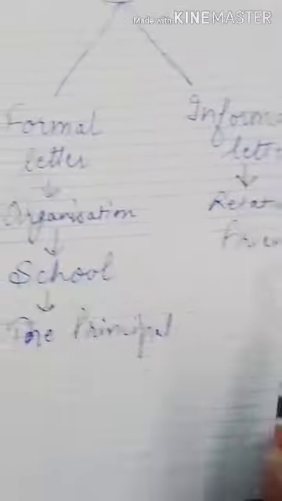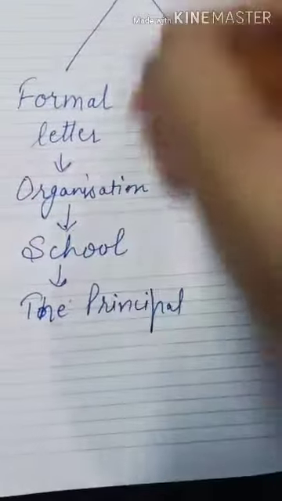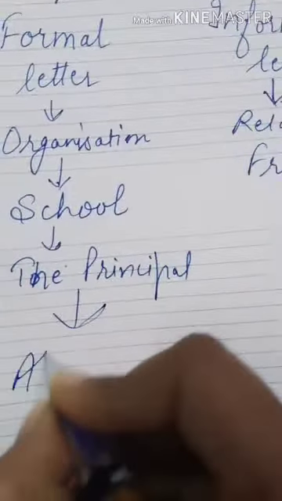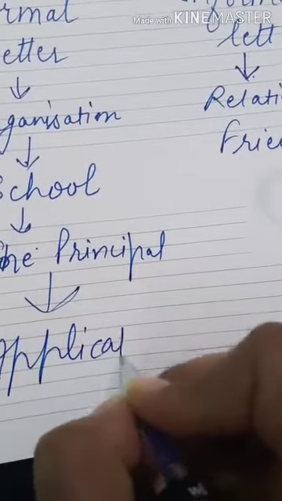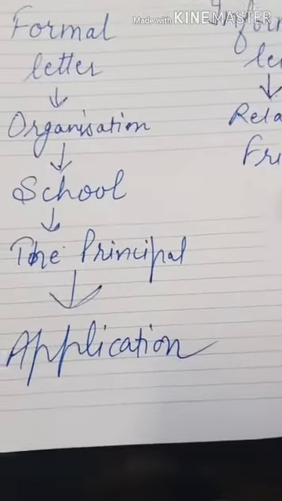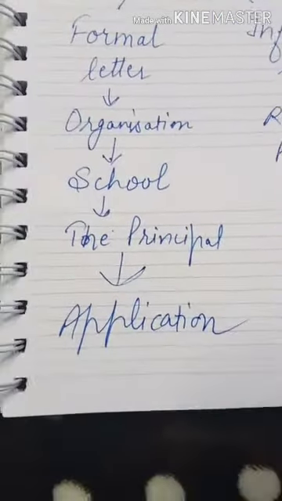Now, an application comes under which, formal letter or informal letter? The application comes under the formal one. Applications are formal, like we have to say something.